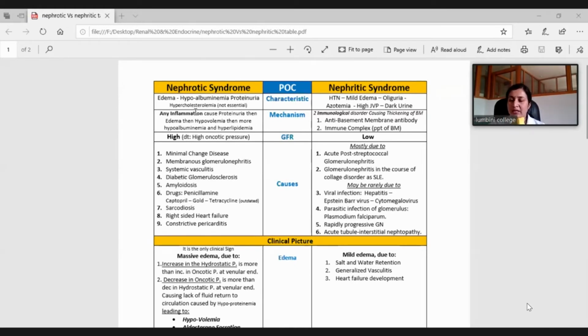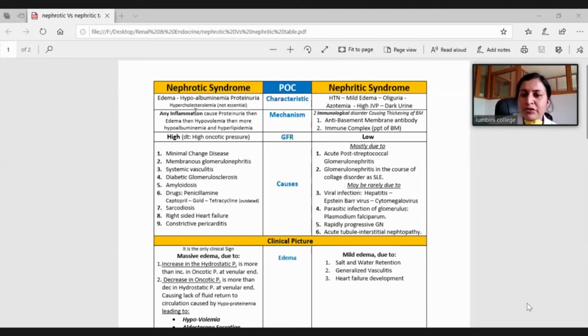In nephritic syndrome, the main pathology is nephritis. So you have to mention hematuria first. Second is renal impairment, which presents with oliguria. Then there is hypertension and mild edema. Because there is mild edema, you can correlate that there must be mild proteinuria. So proteinuria is not a prominent feature of nephritic syndrome, while it is an essential feature of nephrotic syndrome.